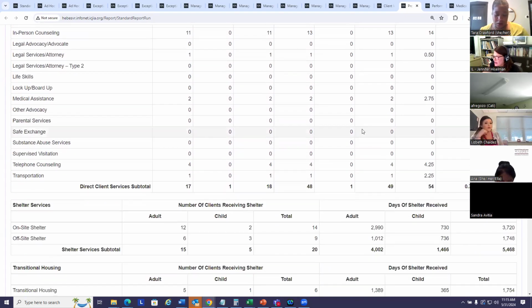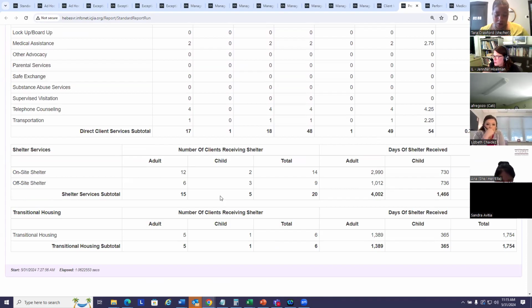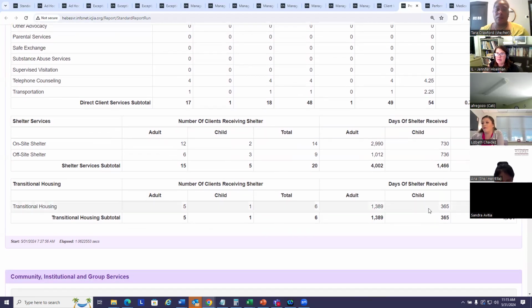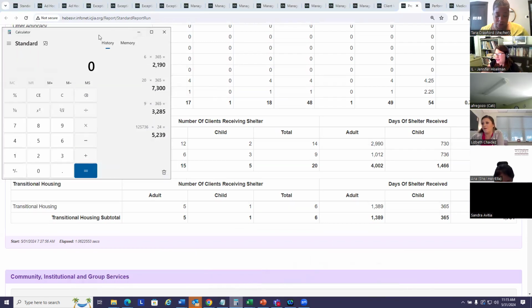Okay, so if I scroll down a little further, we have breakdowns for the number of people that received emergency shelter, adults and children, as well as the number of days. And then the same with transitional housing. Now, InfoNet counts it in days. So if I go in Sunday, I leave Monday, that's 2 days, but it's one night. Sometimes you're asked for the number of nights. It's easy to figure that out. But what you have here is actually pretty close.